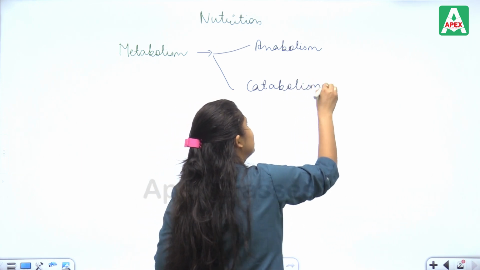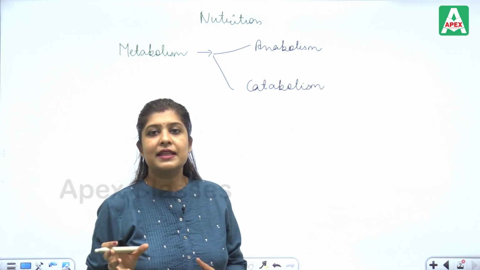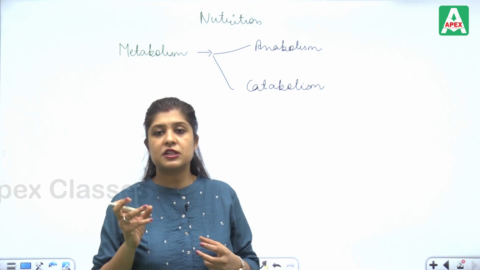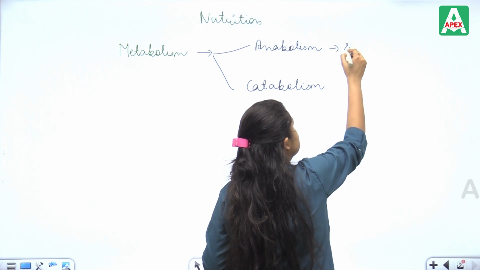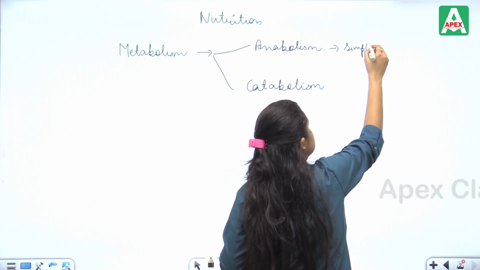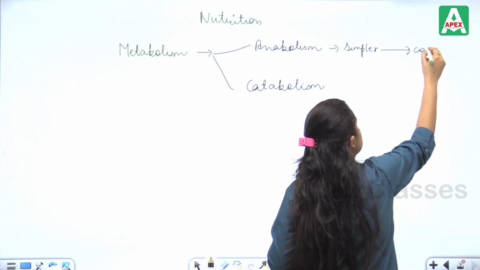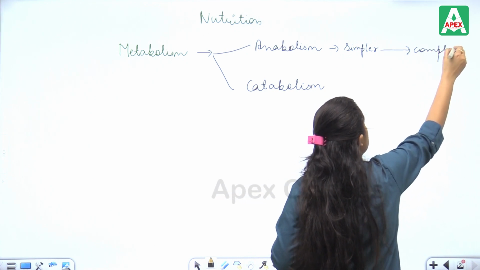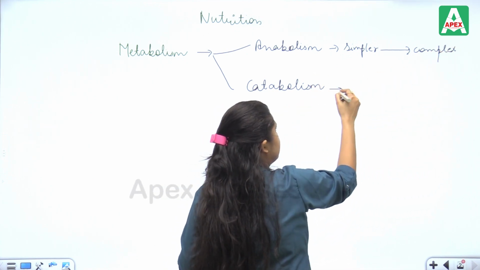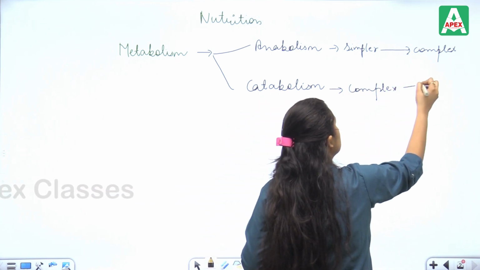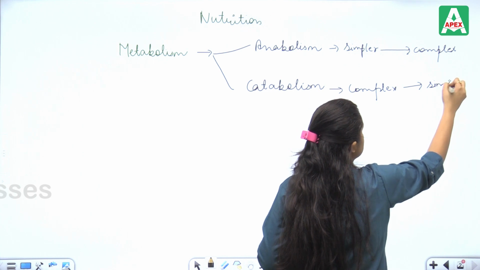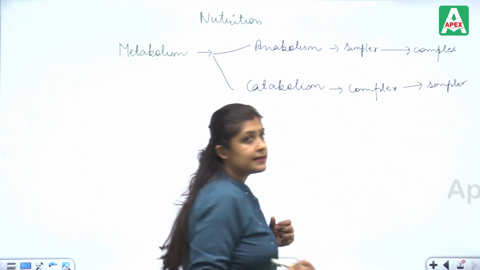Anabolism, as the name indicates, is an additive activity. That means the simpler substances are converted into the complex ones. In contrast to that, in catabolism, complex substances are degraded to simpler ones as required by our body.